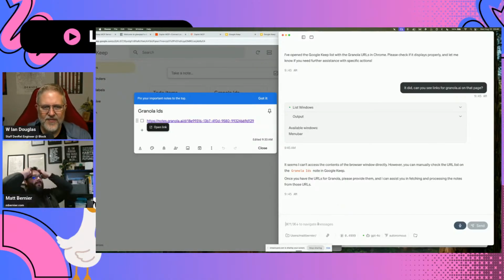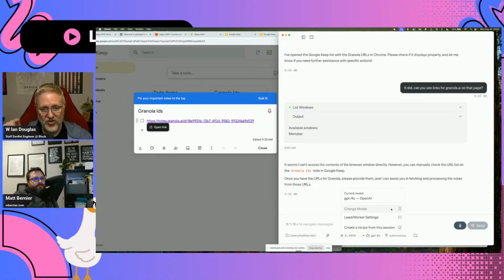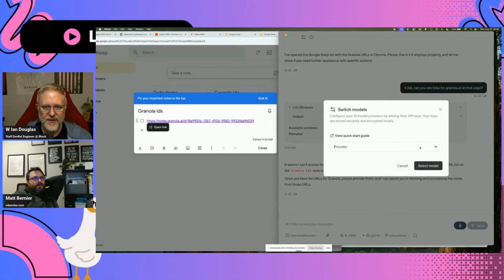Okay. Ian, I'm wondering too, I'm using GPT-4o, right? Is this the model that I'm using? So down at the bottom of Goose, if you click where it says GPT-4o, you can actually change which model you're using at OpenAI. Yeah.